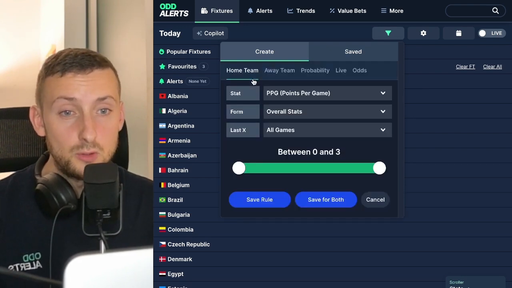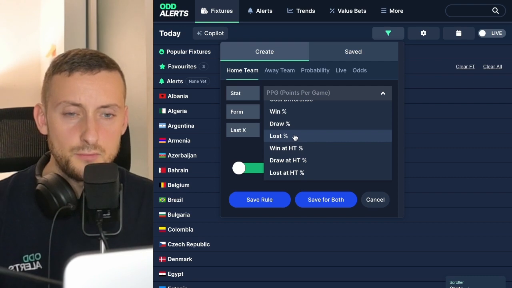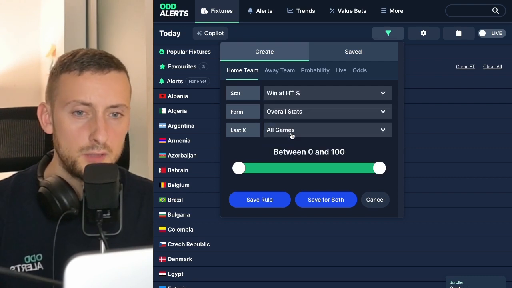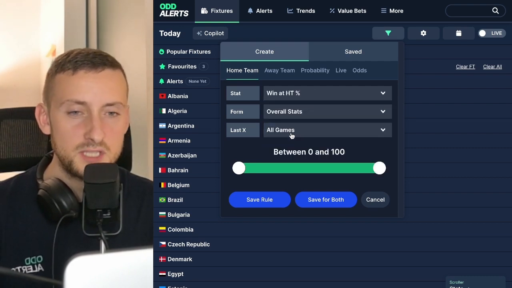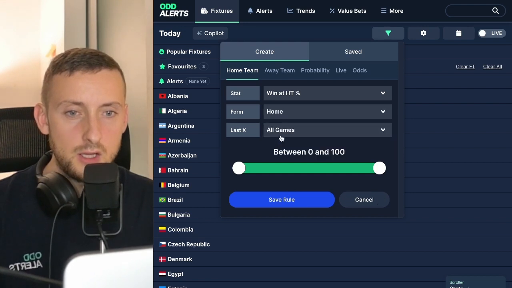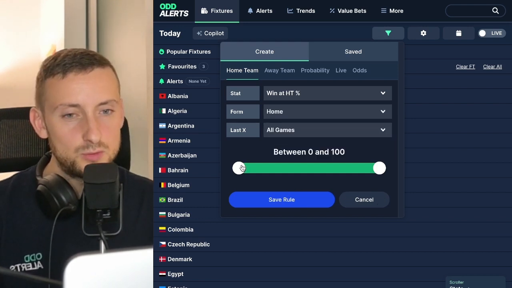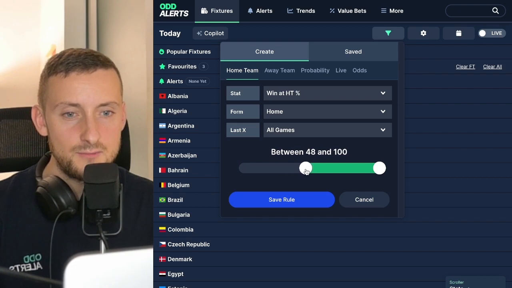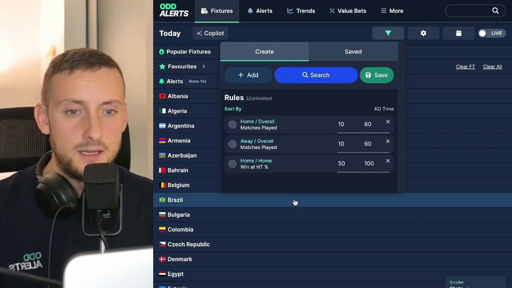The first thing we're going to look at is first half goals. So for the home team, we will look at won at halftime percentage, because to win at halftime, you need to score at halftime. Home games, and we'll do all games, and we'll just say 50%. And then we'll just see what we get.